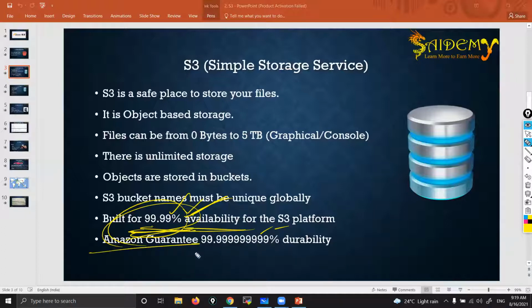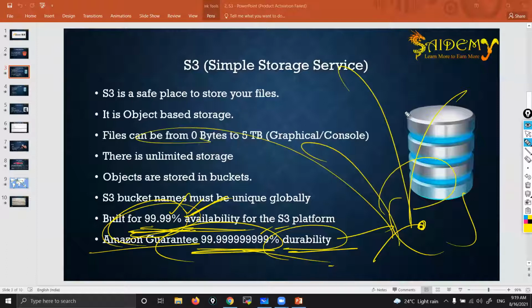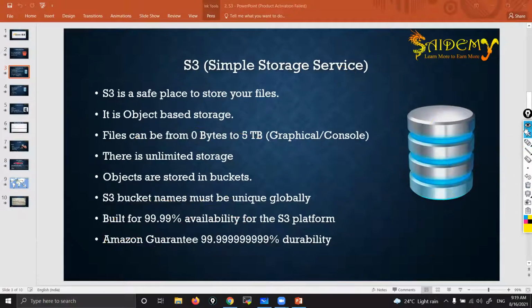And Amazon guarantees 11 nines of durability. I said in my demo class that they are giving this much assurance that you will never lose your data. That means when you upload any data in an S3 bucket, in the backend they take multiple backups in multiple regions and availability zones, so that you will never lose your data. These are the advantages that we are getting in S3.